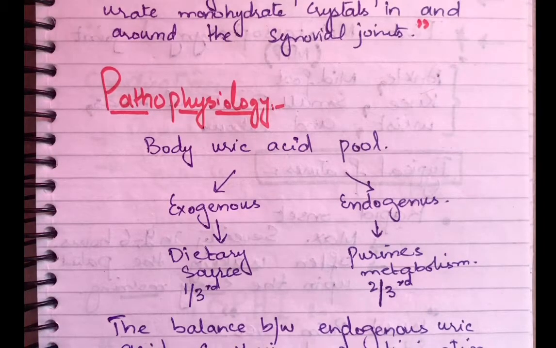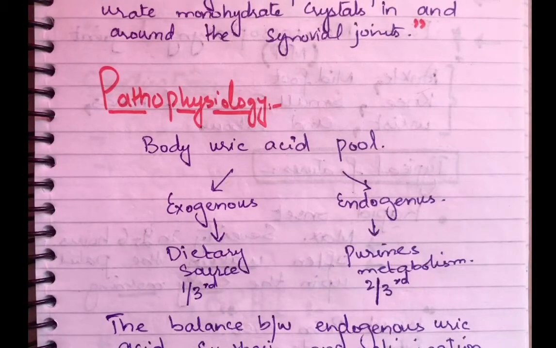Hyperuricemia is taking place. How does this hyperuricemia take place? There are two kinds of factors that lead to hyperuricemia, or increased uric acid level in the blood. What are these two factors? There may be increased endogenous production of uric acid, or increased exogenous intake of uric acid or urate. Or we can even say that the system of our body that eliminates uric acid is not working properly, which leads to increased uric acid level in the blood.